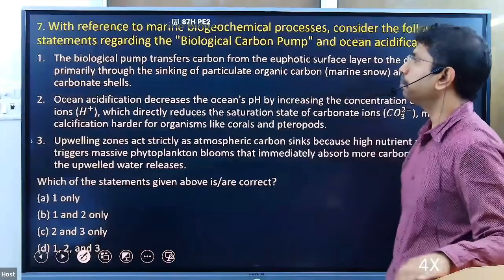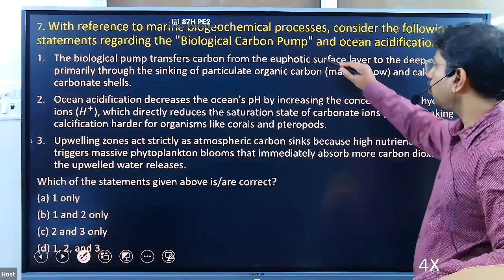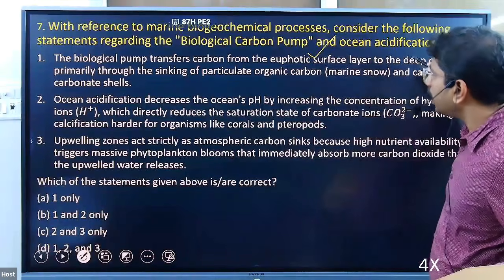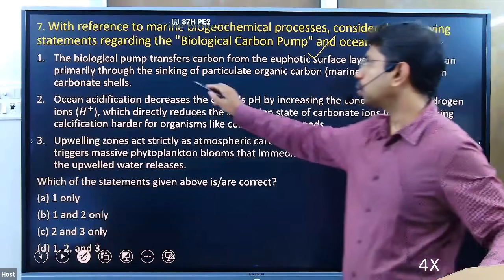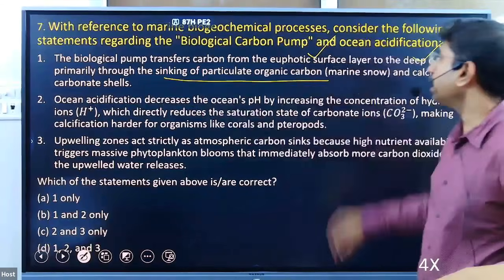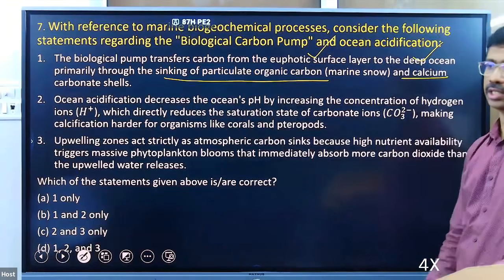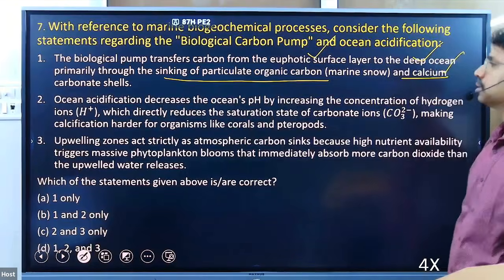The biological pump transfers carbon from the euphotic surface layer, yes, the ocean surface layer, to the deep ocean primarily through the sinking of particulate organic carbon, marine snow, and calcium carbonate shells. Right, this is right.